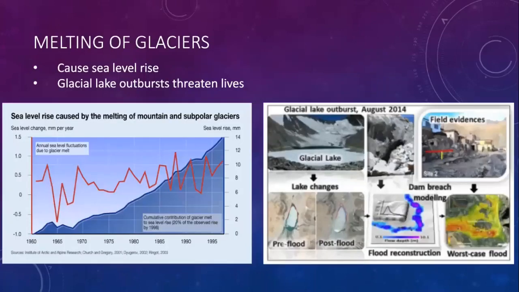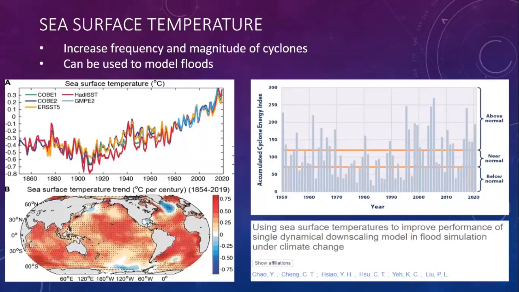On the melting of glaciers, studying the melting of glaciers helps us to better understand the cause of rising sea levels. We can also spot glacial lake outbursts and prepare necessary defenses. On sea surface temperature, rising sea surface temperature raises the risk of cyclones, which increases the threat of storm surges and flooding. Understanding sea surface temperature can help us to understand which regions are more vulnerable to cyclones. Sea surface temperature has also been used to improve flood modeling.